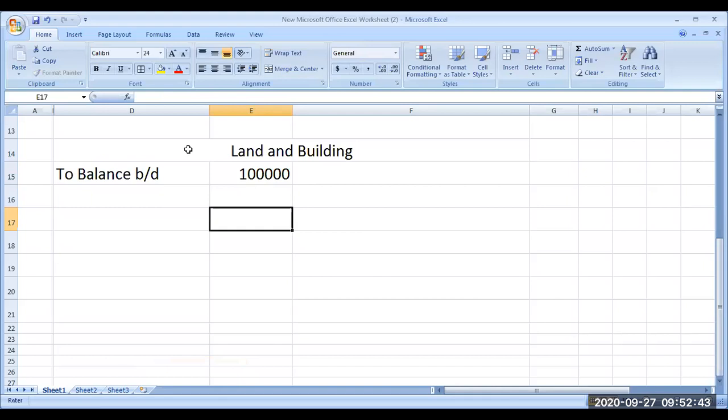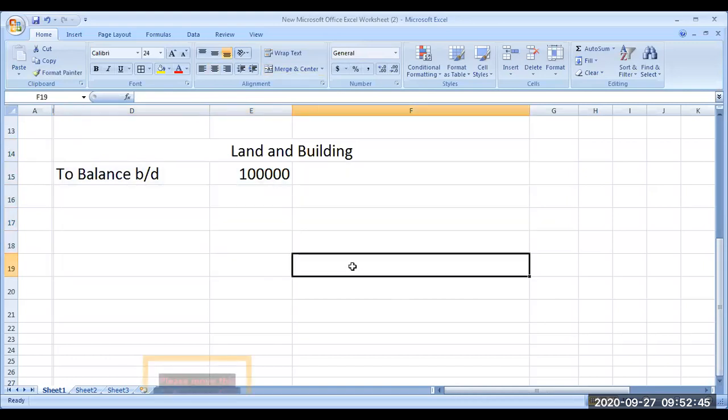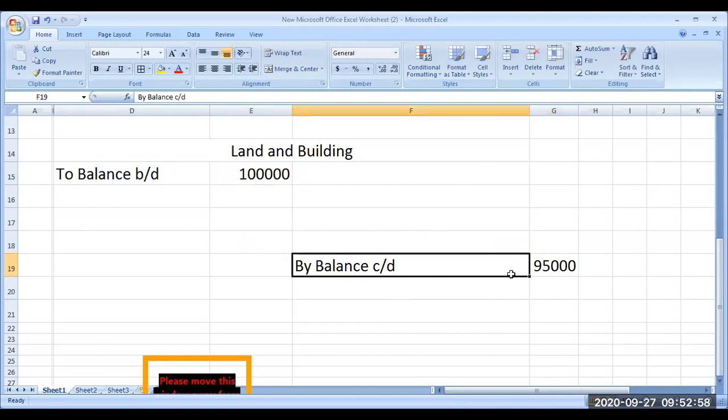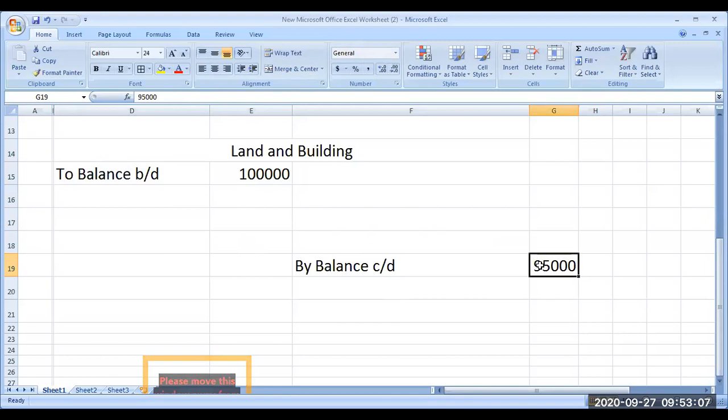We are doing this for 2015, right? So closing balance, look at the balance sheet. Closing balance of the current year is 95,000. 1 lakh was the land and building value in the beginning of this current year. Now it has become 95,000. So is there any change? Is there any information given in the additional information? Look at the additional information. Anything on land and building?